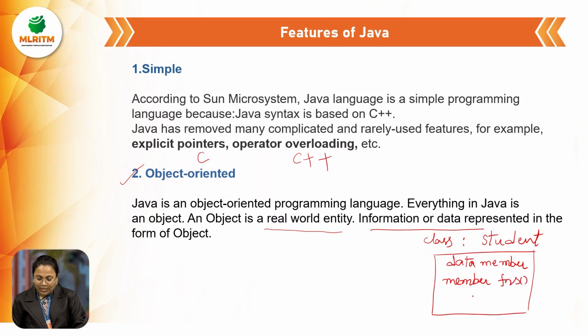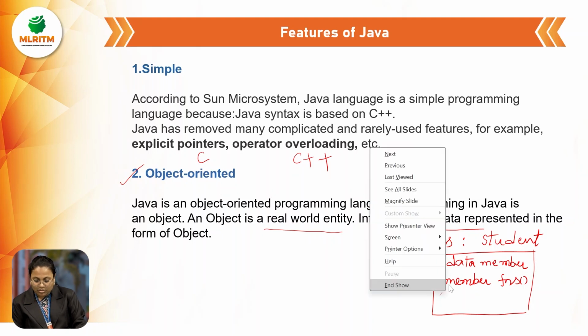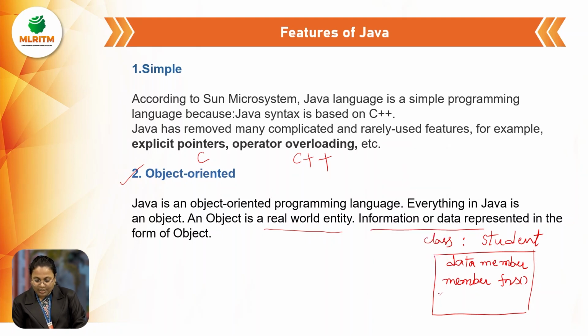And inside this class, we also have a main method, public static void main. Inside this main method, we can create an object. We'll create an object for this Student class. With that object only, we can access these data members and member functions.